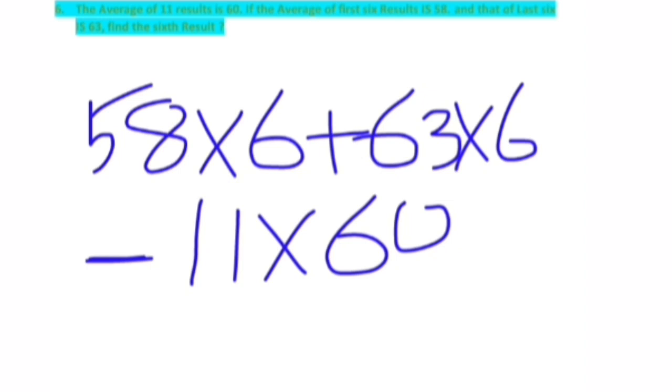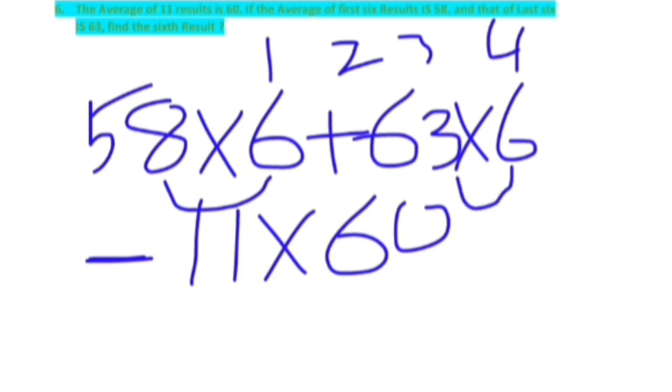So how to calculate these kinds of questions? In examinations you have 4 options, like 1, 2, 3 and 4. So do unit digit verification. Unit digit verification means, calculate 8 into 6, 48, so 8 is the end. Then 3 into 6 is 18, again 8. So 8 plus 8 is going to be 6. We have to get 6.